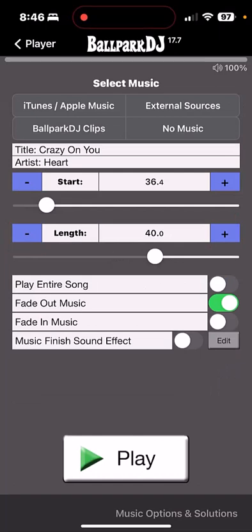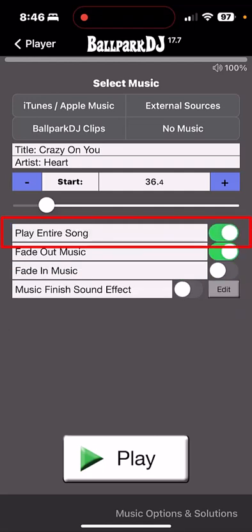As Team DJ, you may want to ask each kid or family to supply you with their preferred start time to take that decision off of you. But if you're left with the decision, you might want to toggle the play entire song checkbox on while you're exploring the song for the best starting point.